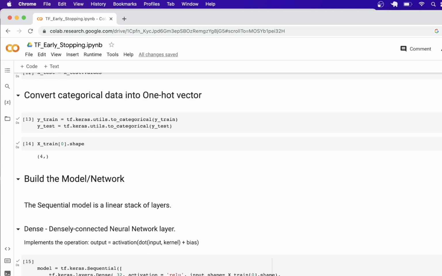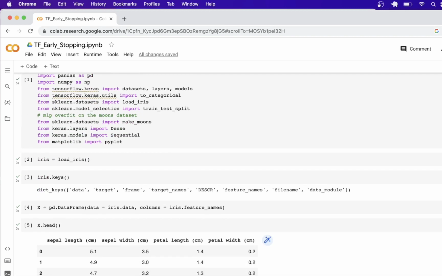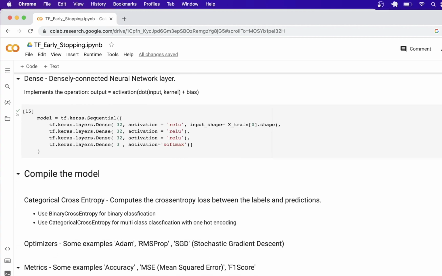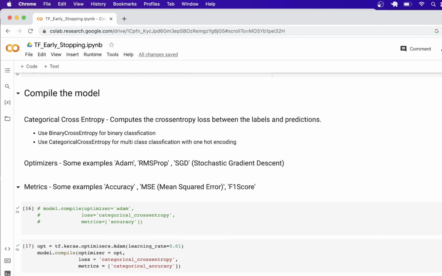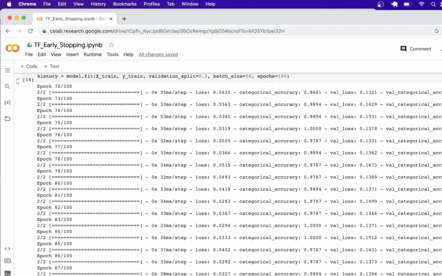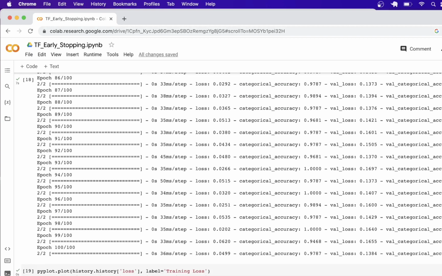Before we start into what is early stopping, let's understand why early stopping is required. We have used the same iris dataset and we have built the model, compiled and trained the model. We can see that we have given 100 epochs and the training process ran for 100 epochs.